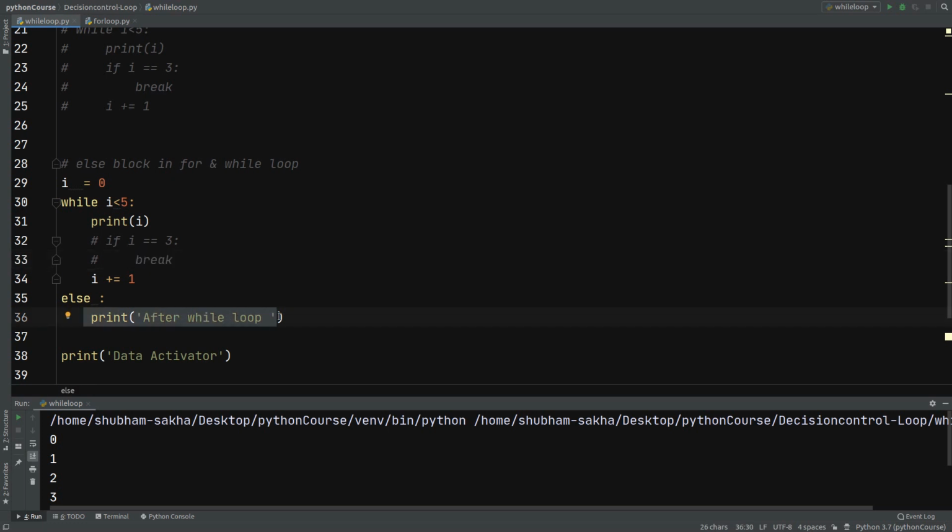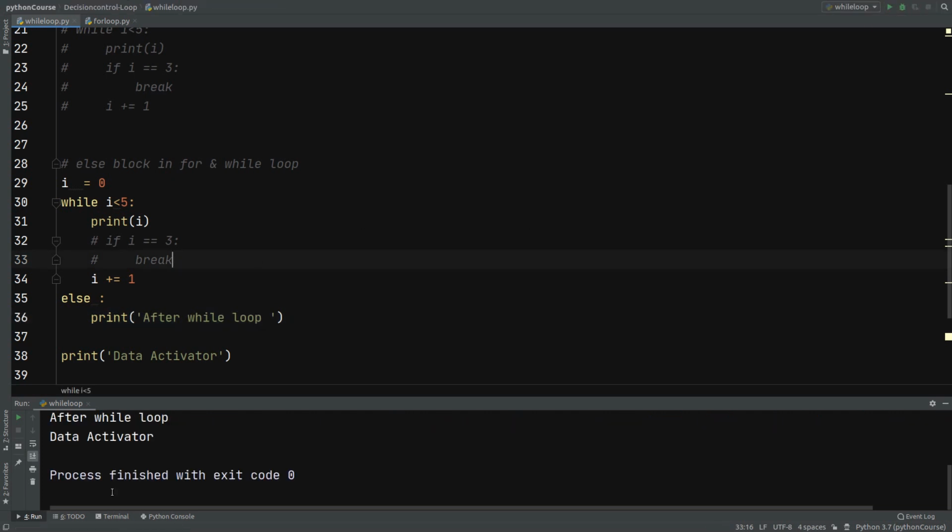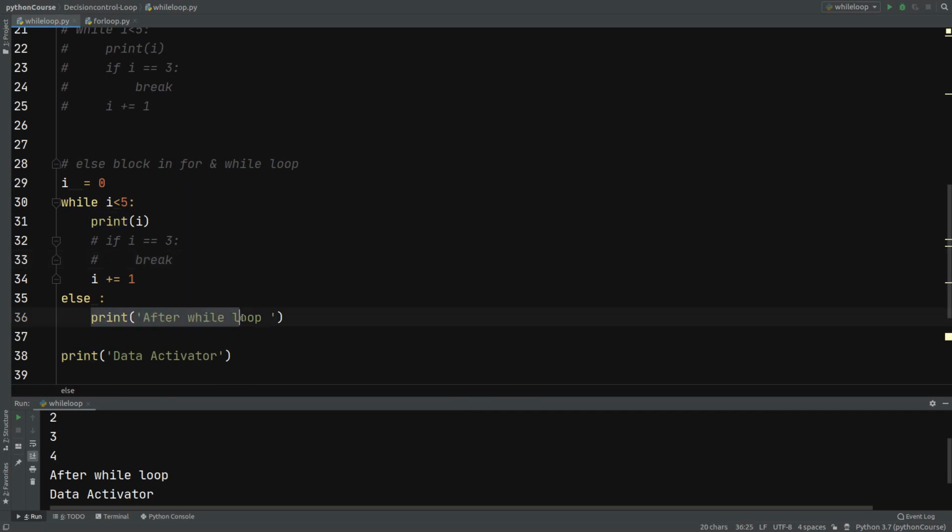So suppose you have a scenario where after the while loop you want to run some code, you can put that code inside your else block. So if I run it, you will see 0 1 2 3 4 has been printed, and then the else block started. And here, if we have a different scenario, we could have implemented different code. Here I am just printing after while loop and then this print data activator. So this was about using else block in loop.